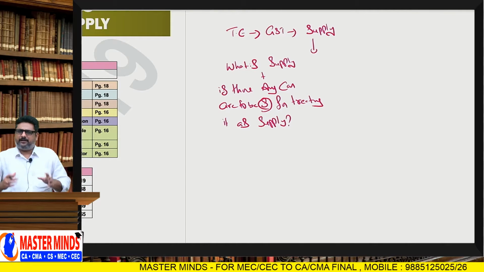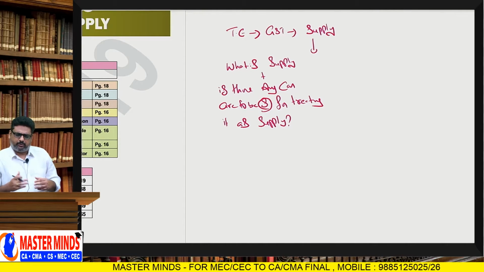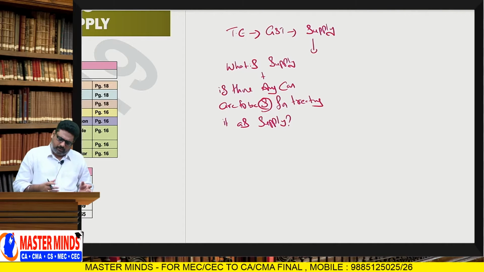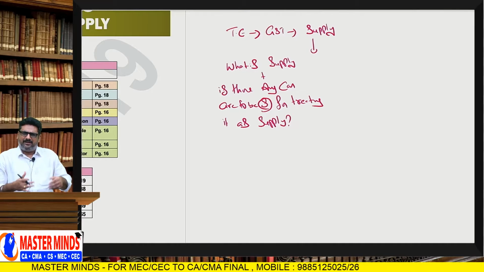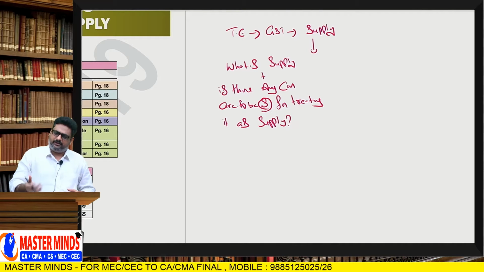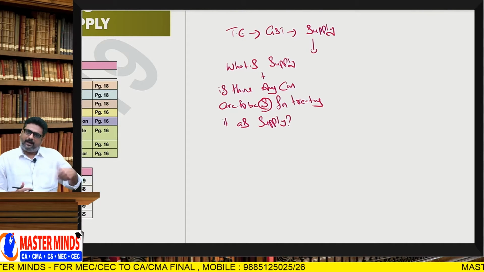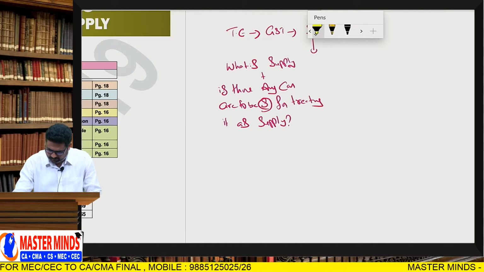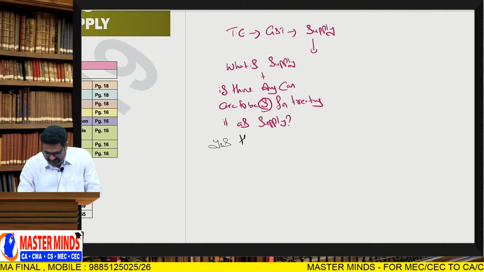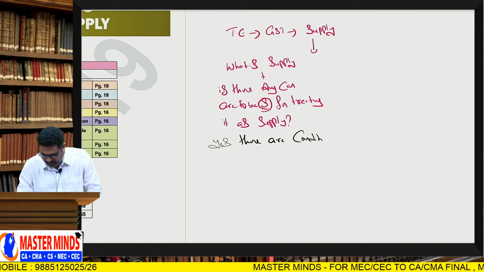So the taxable event with respect to GST is supply. Okay. Now sir, what is meant by the word supply? Are there any conditions that are to be satisfied to treat them as supply? Yes, there are some conditions that are to be satisfied.